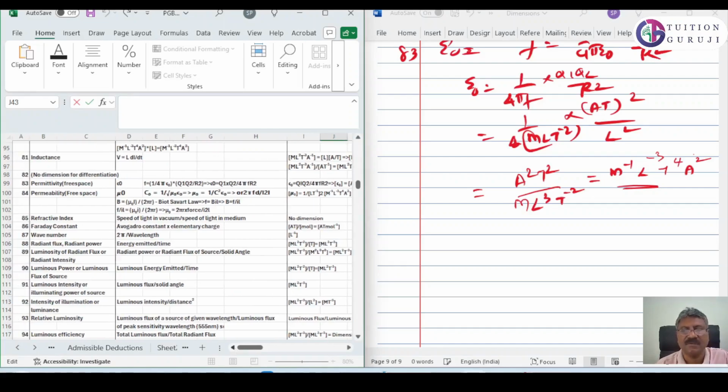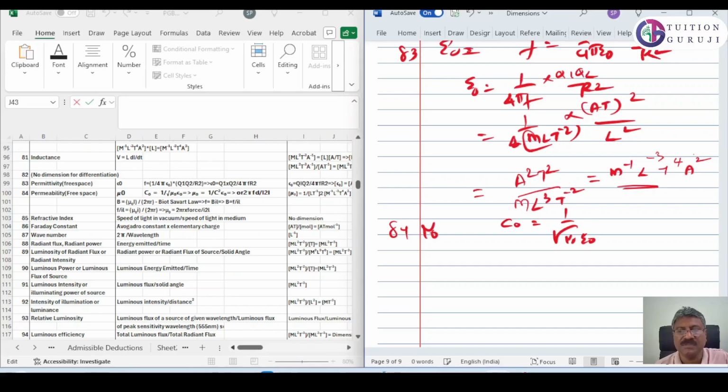Now next is permeability of free space, 84, mu 0. We know that c, the velocity of light, is equal to 1 by square root of mu 0 epsilon 0.